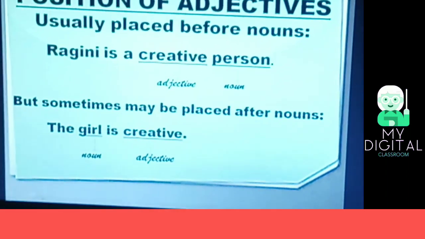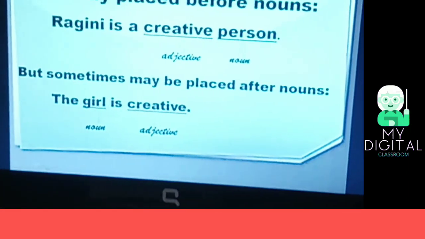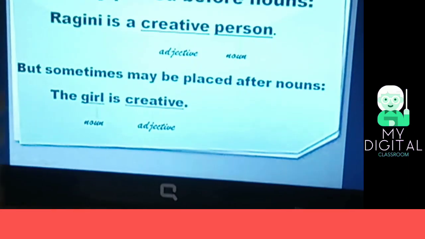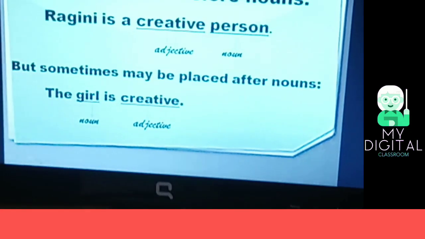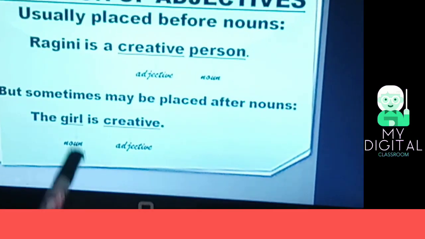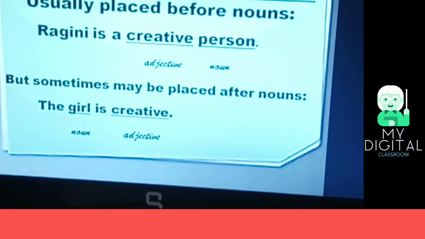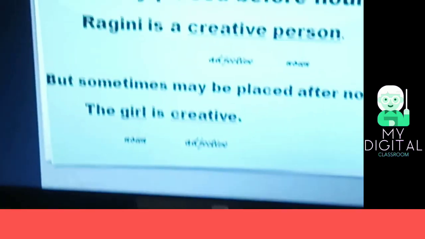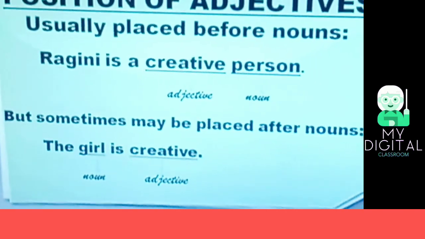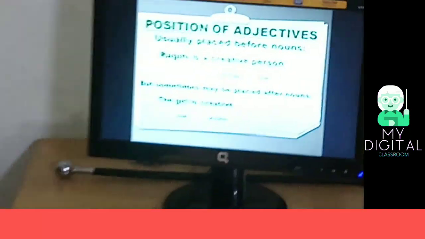And in the second example, the girl is creative. Here girl is the noun and creative is the adjective. So in the second example, the adjective is placed after the noun. I hope it's clear. Next, kinds of adjectives.